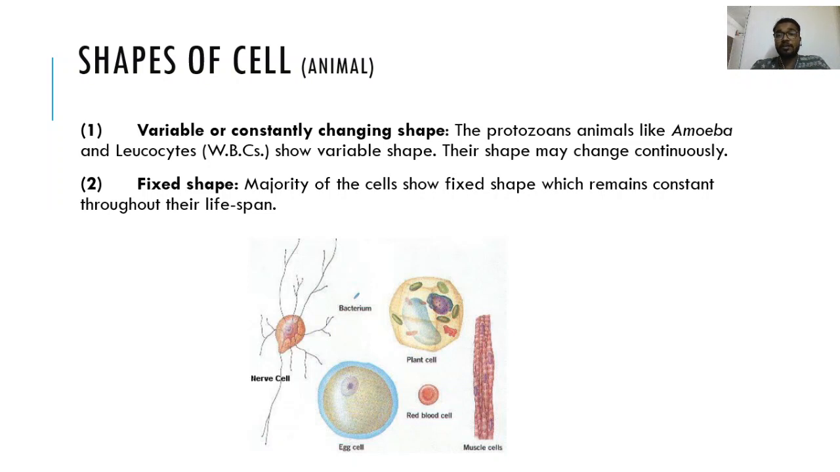So if we see the different shapes of cells, first the shape is variable or constantly changing. As we know, protozoans like amoeba, or in the case of human cells, WBCs, those are leukocytes, are continuously changing their shape according to need. Like in the case of amoeba, they have pseudopodia for locomotion, while leukocytes also grab the pathogen using the irregular shape. Then the next shape is fixed shape. The majority of cells have a fixed shape which remains constant throughout their lifespan, for example nerve cells.